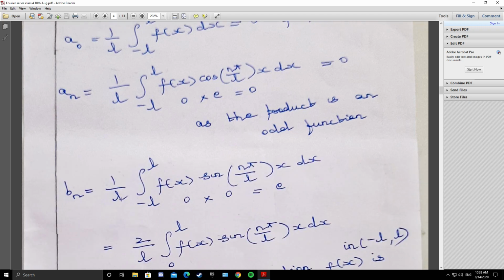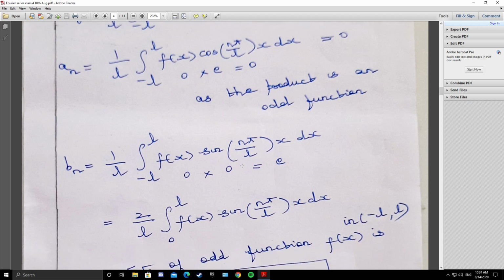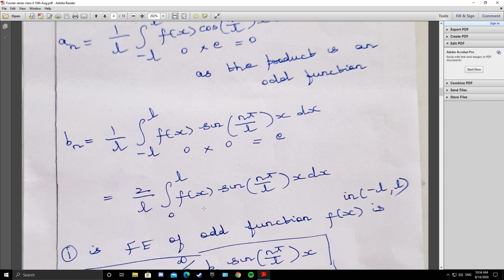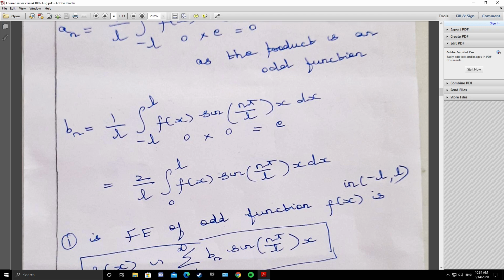Coming to bn, 1/L integral from -L to L of f(x) sin(nπx/L) dx. f(x) is odd, the sine function is odd, and the product of two odd functions is even. So if the function is even, by the property of definite integrals, the integral from -L to L is 2 times the integral from 0 to L. I repeat, if the function is even, the integral from -L to L of that function is 2 times the integral from 0 to L of f(x) sin(nπx/L) dx.